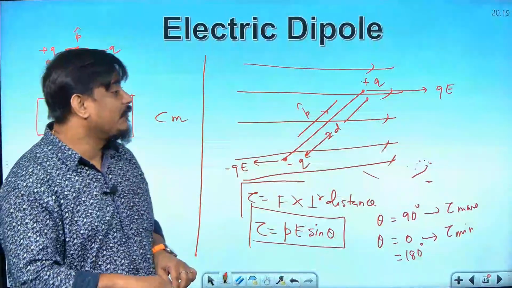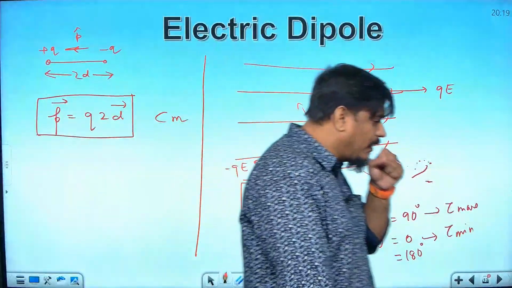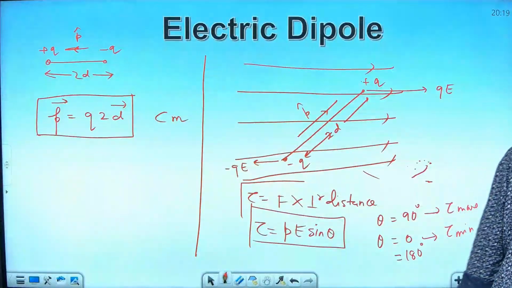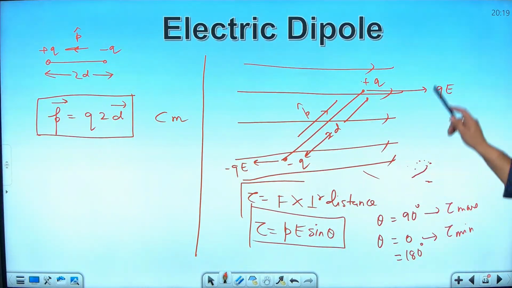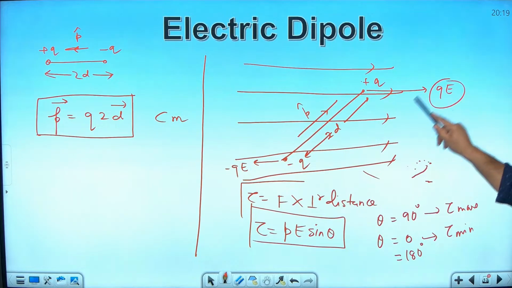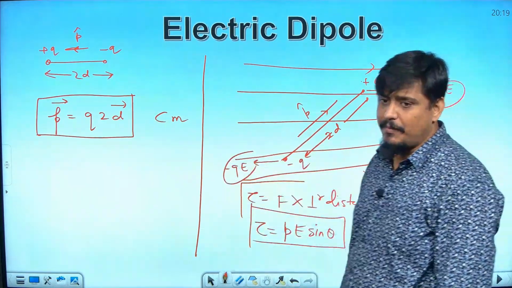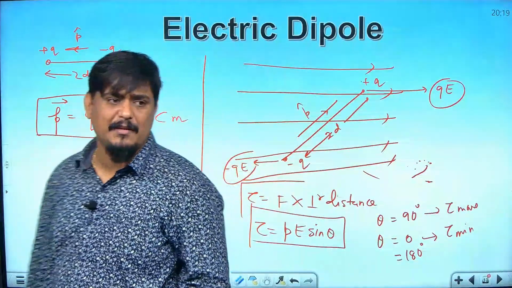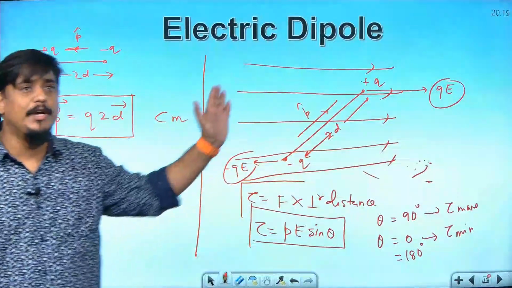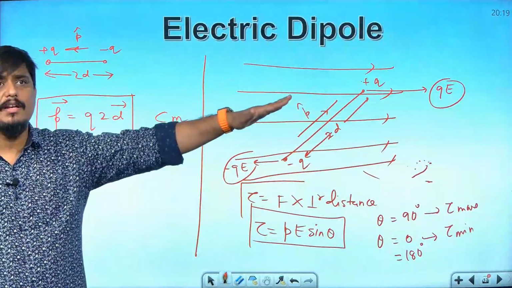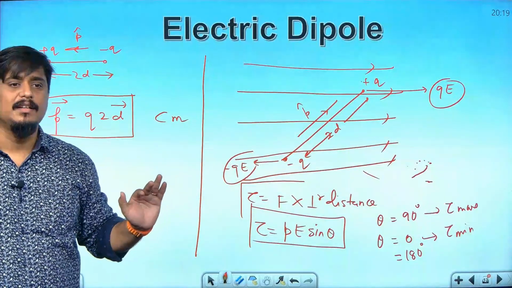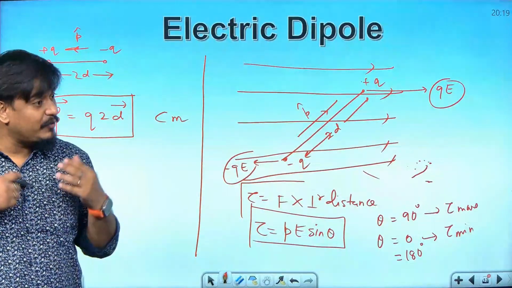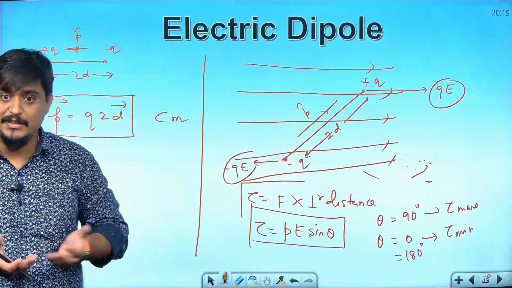What if the electric field is non-uniform? It will experience a torque as well as a translatory force, because the values of QE and QE will not be the same. Non-uniform electric field means it will be QE1 and QE2. They will have different values of forces also. It will not be 0.